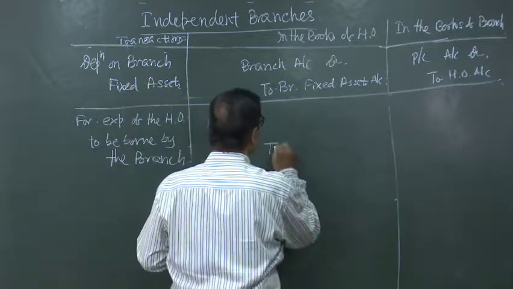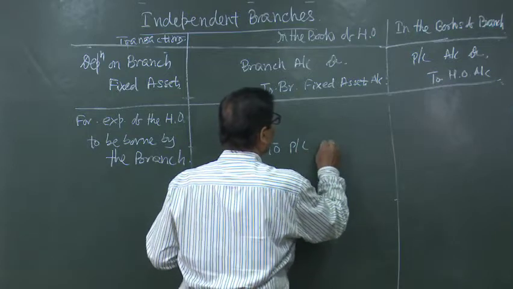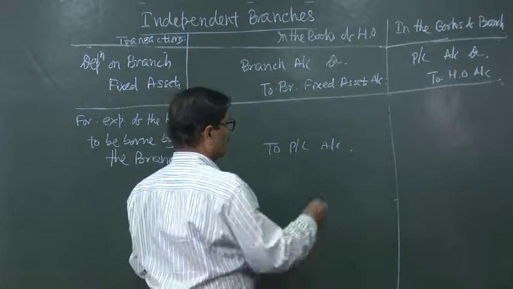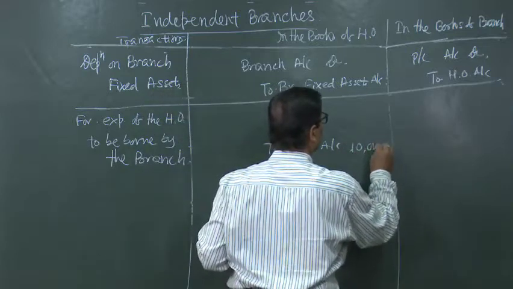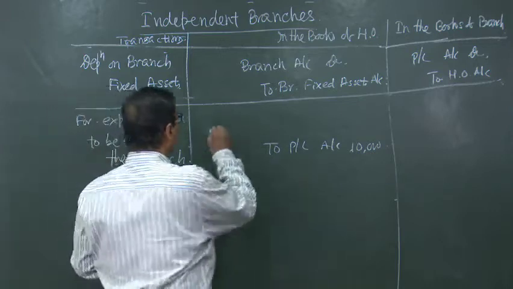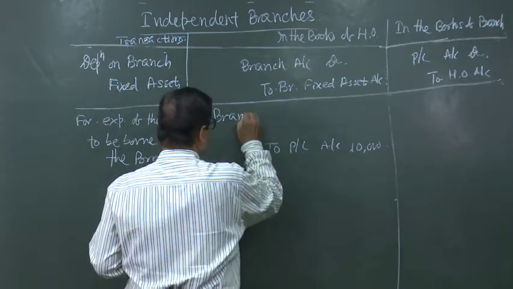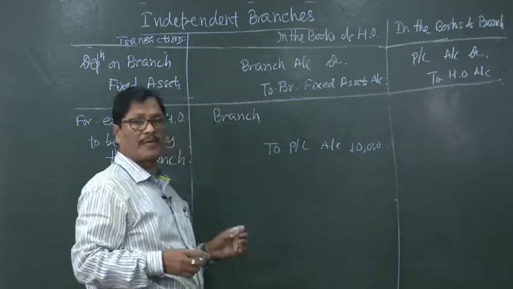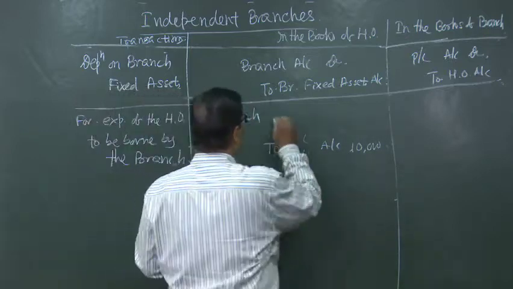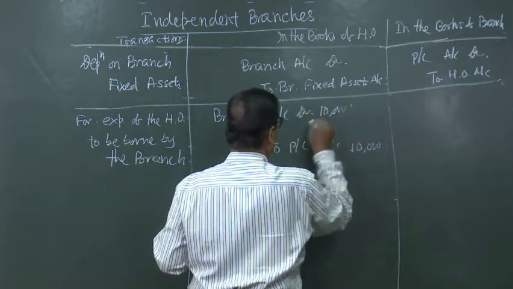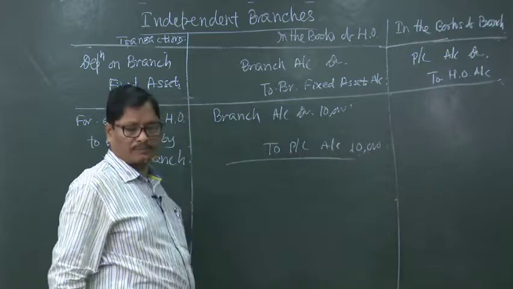Mind you, this profit and loss account belongs to the head office. What will be debited? Branch account will be debited. That branch which is responsible to bear this 10,000 rupees advertisement expenditure will be debited. Branch account debited 10,000 to profit and loss account.